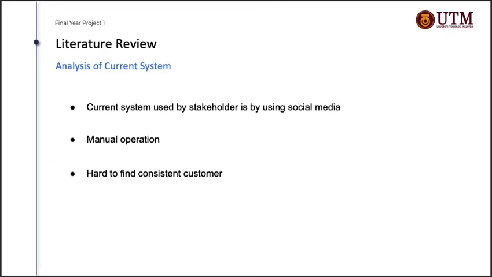Next is the literature review of the project. Here, I shall be explaining the analysis of the current system. The current system used by the stakeholder, which is Homestay Mersing Arif, is conducted in a manual operation. The system is used by using social media, which is by using WhatsApp and Facebook advertisements. Everything, including promotion, bookings, and transactions, is handled by that person.